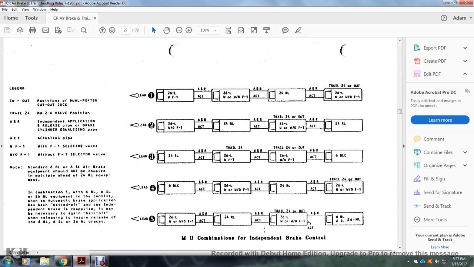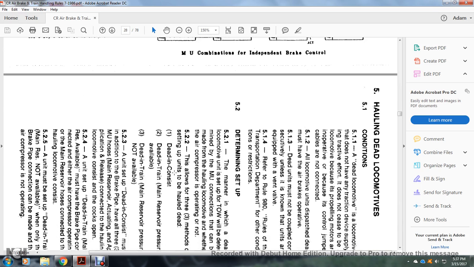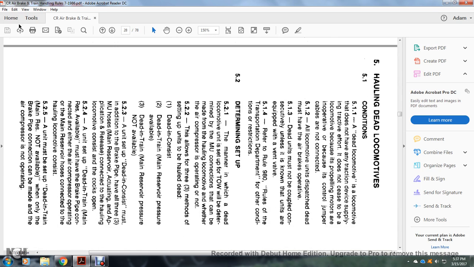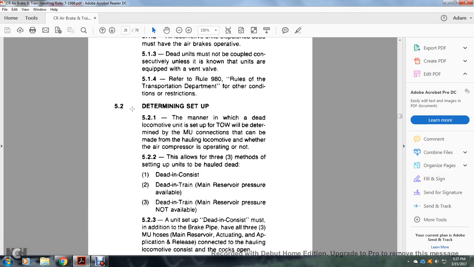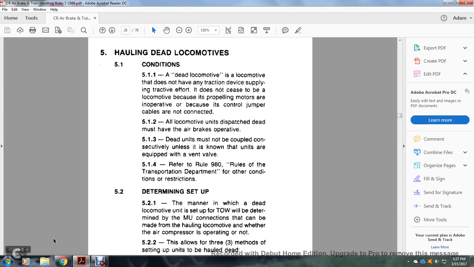All right, multiple unit combination independent brake valve, lead going to the left. It shows the different variations from 26L to 24L, 26L, 24L, and so on. Different combination independent brake valves. All right, 5, hauling dead locomotives.